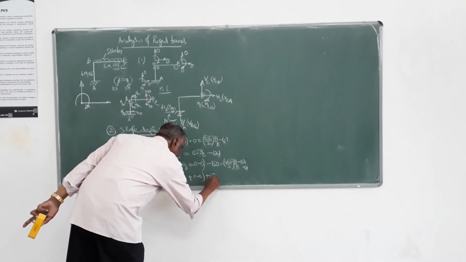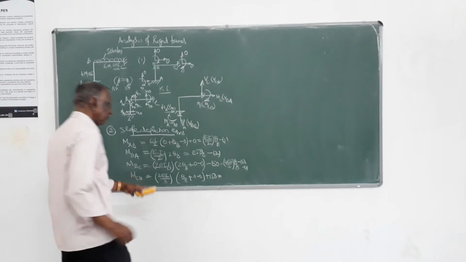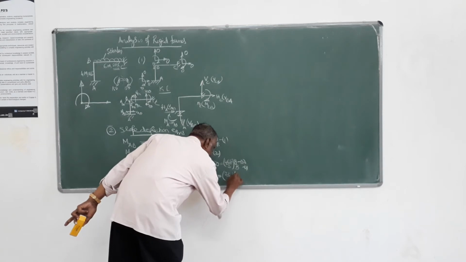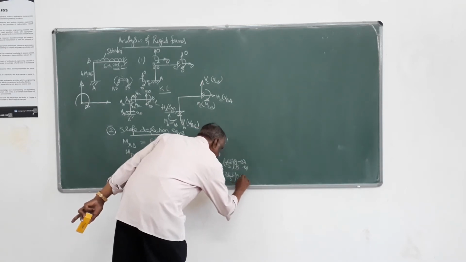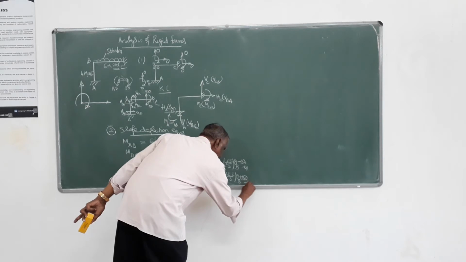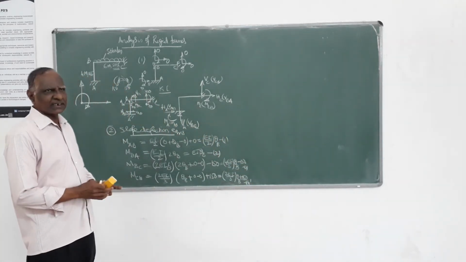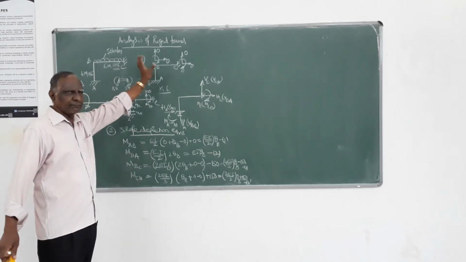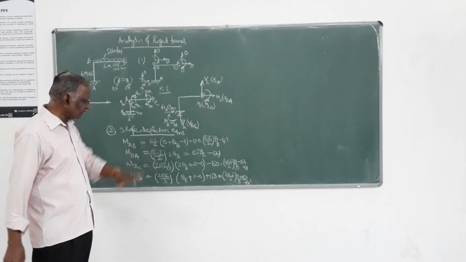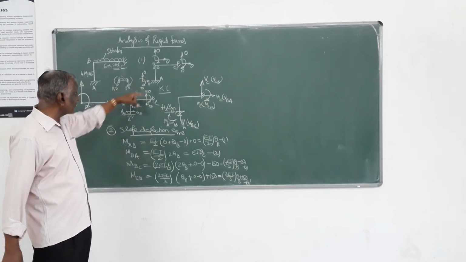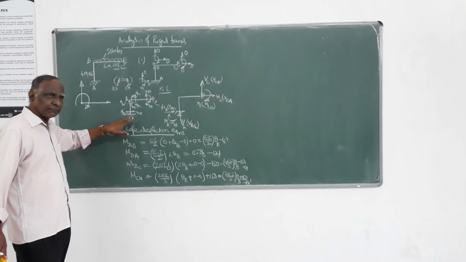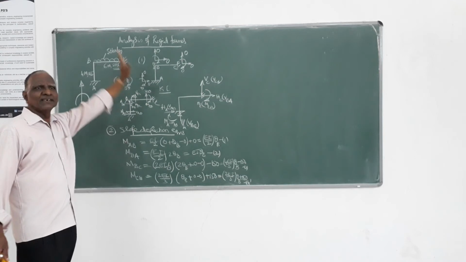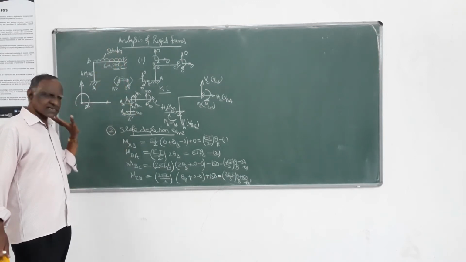This will be, instead of 4EI by 3, 2EI by 3 theta B plus 150. So this is the fourth equation. There is not much change when compared to your earlier analysis. Take each member, whether it is vertical or horizontal. Only the direction of shear you have to take: for a vertical member, in the horizontal direction; for a horizontal member, in the vertical direction. That's all that you have to take.